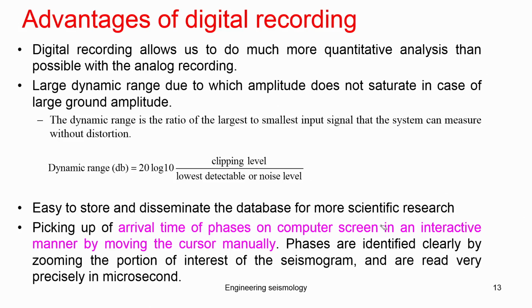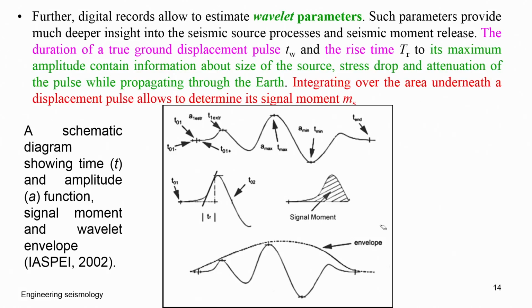It is used to store and simulate the data for the scientific approach, picking the arrival time of phases on the computer screen in an interactive manner by moving the cursor manually. The phases are identified clearly in the digital system, where you can get clear wavelet characters. These are all the wavelet characters you can see.